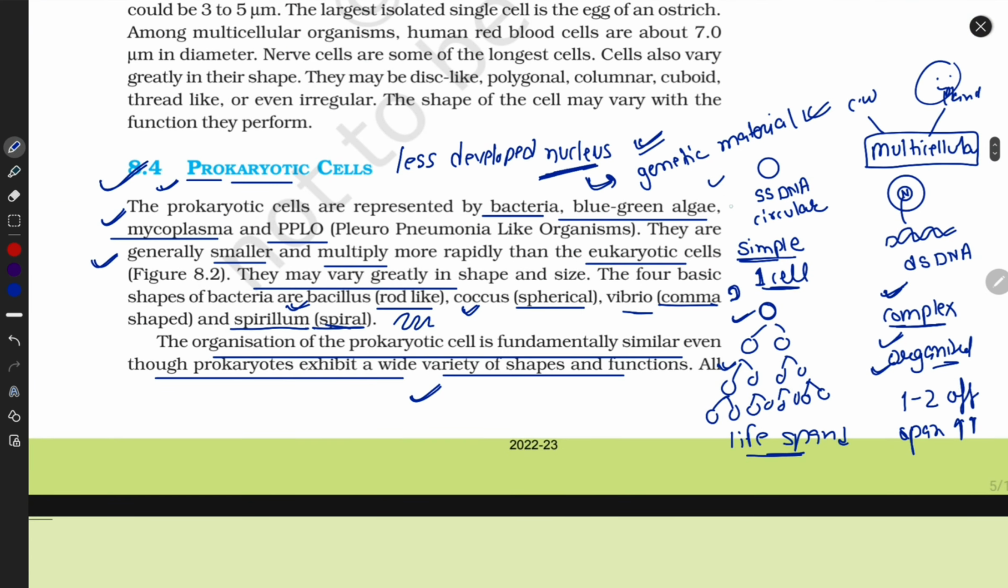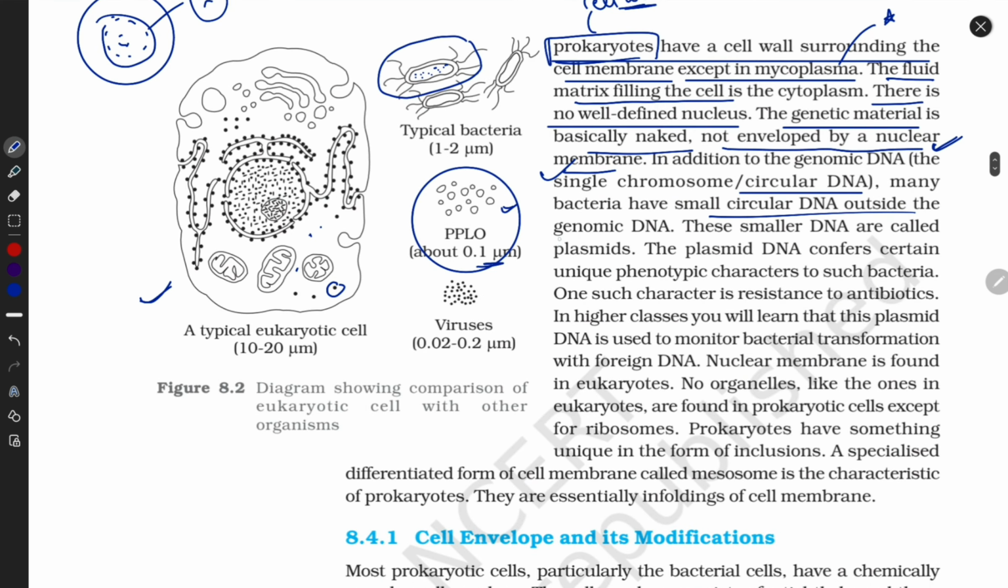Look now guys, I already clarified all the terms. Single stranded DNA, circular in form. Look here. These small circular DNA are called plasmids. We call it a plasmid of the prokaryotic cell. The plasmid DNA confers certain unique phenotype characters. These are important guys. When we study biotechnology, they are of huge importance. They also work as a vector.